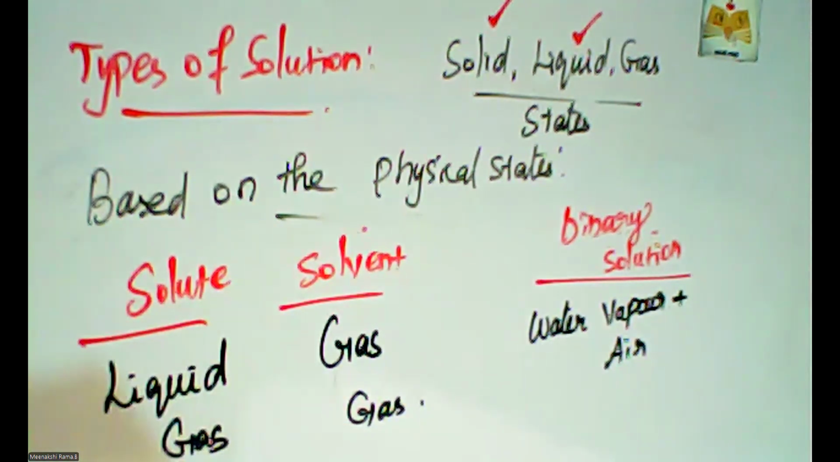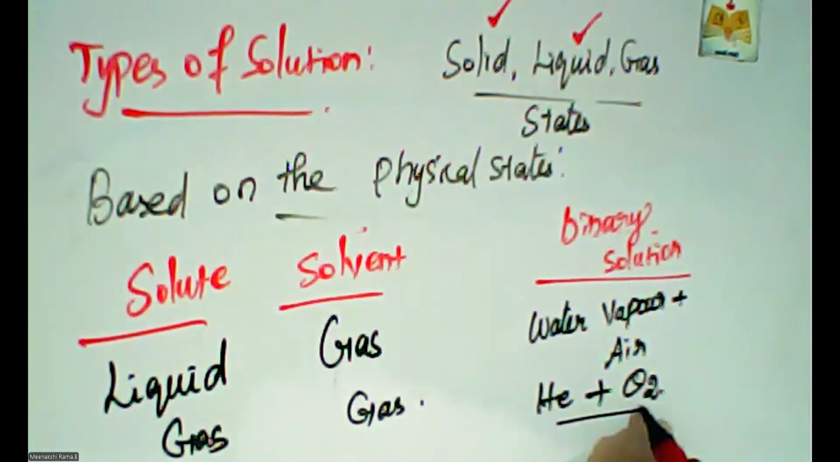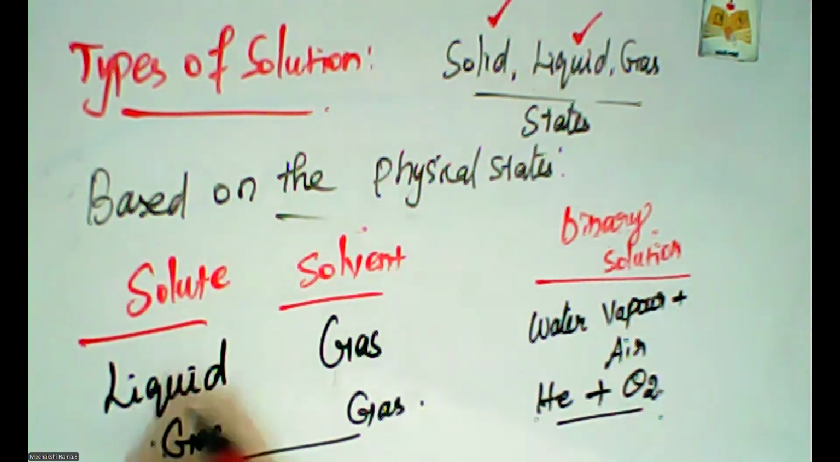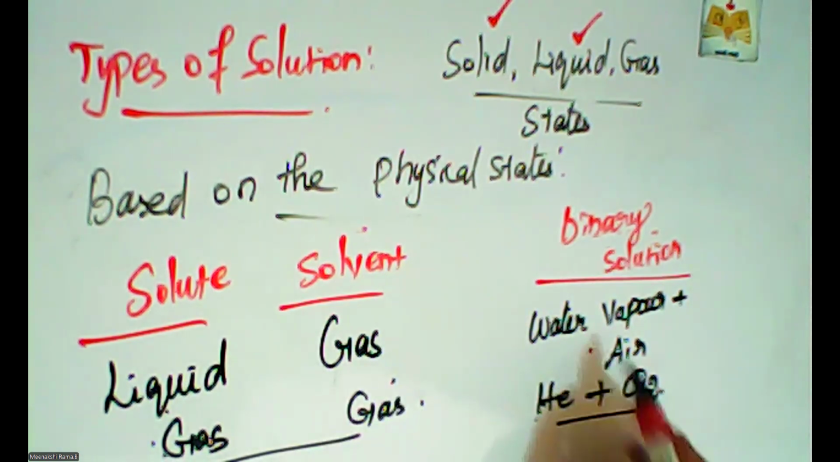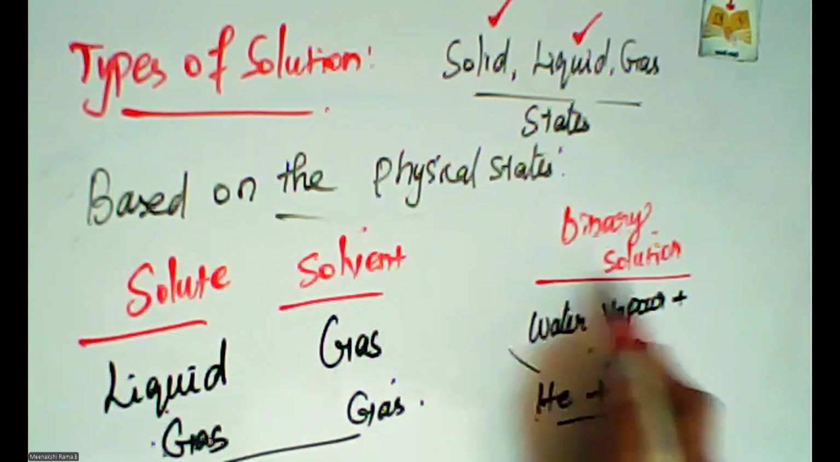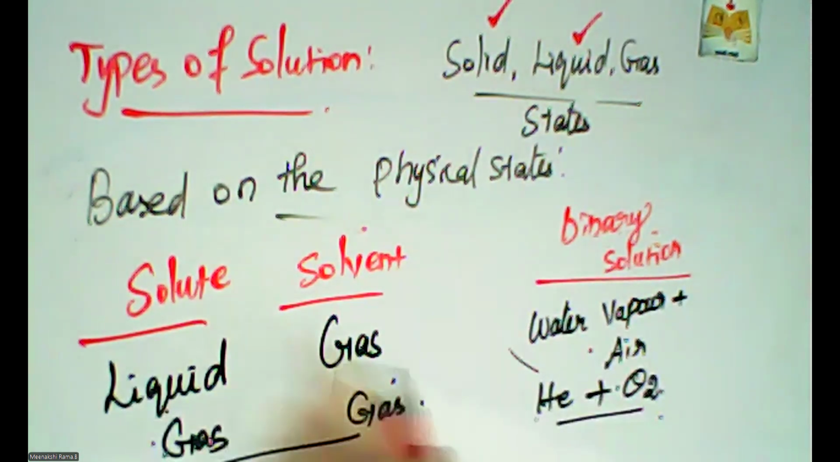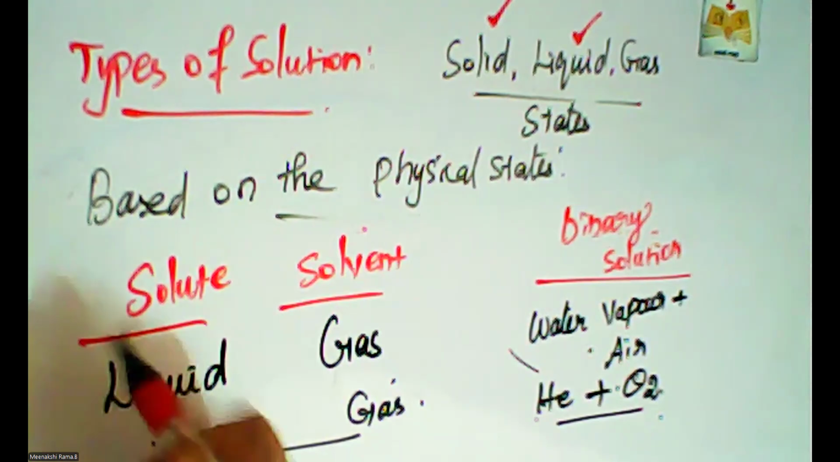Gas and gas means a mixture of helium and oxygen gases. In atmospheric air, different kinds of gases are mixed. So helium and oxygen, this mixture is a good example of the gaseous state. The gaseous solution means the helium and oxygen mixture. Liquid and gas means water vapor and air. This is the example of a liquid-gas solution.